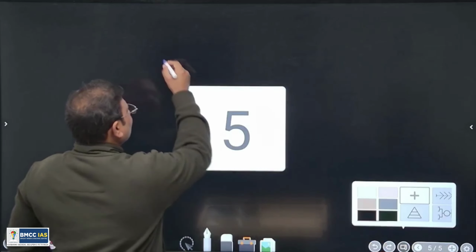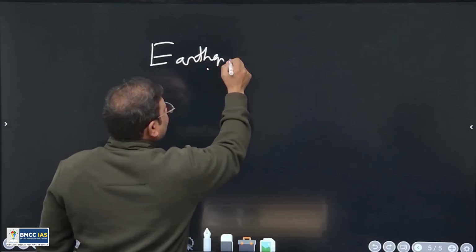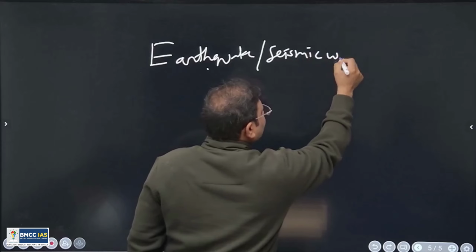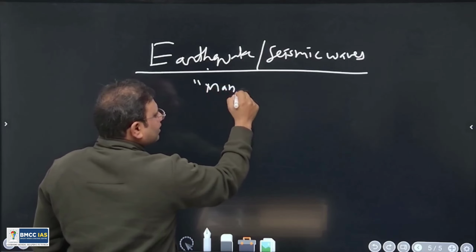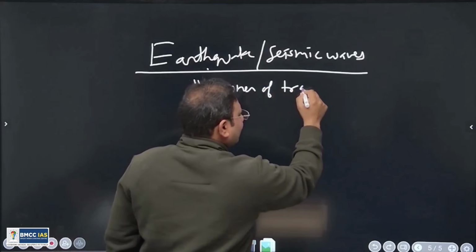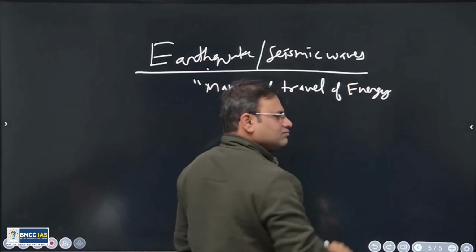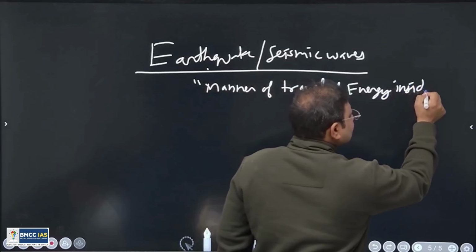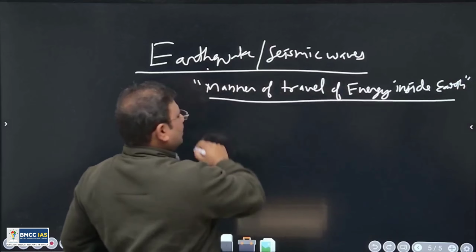Understand? So let's write simply what are earthquake waves, or you can say seismic waves. Simply speaking, it is a manner of travel of energy inside the earth due to the earthquake.